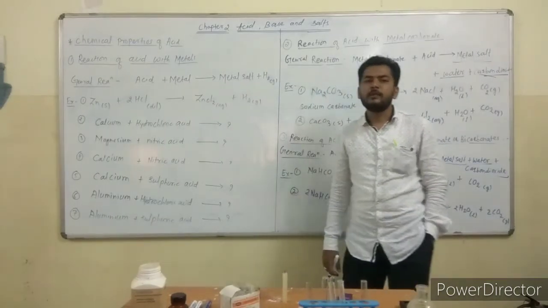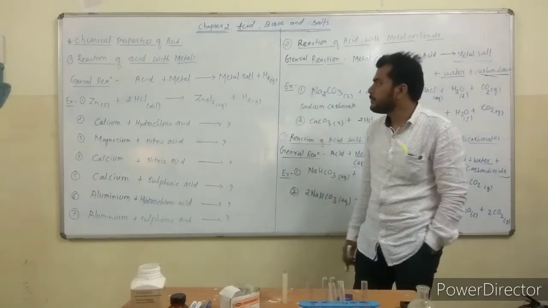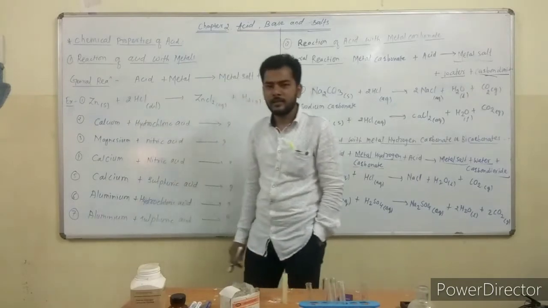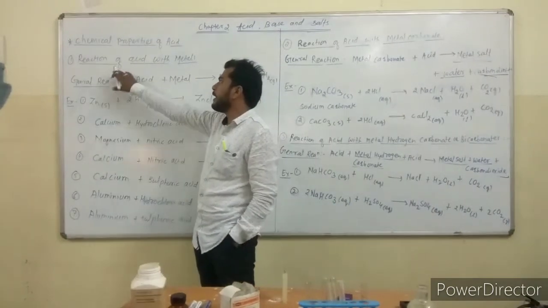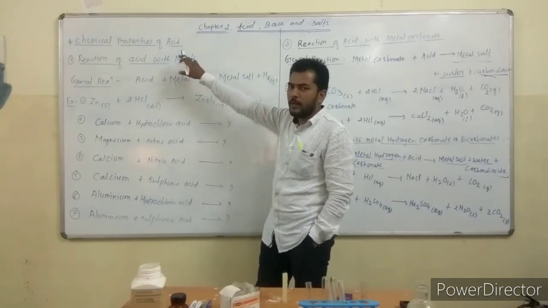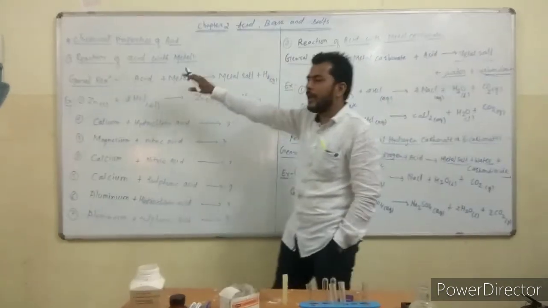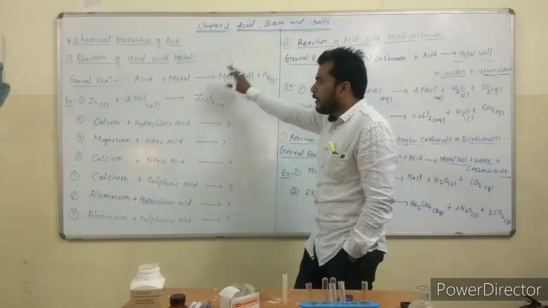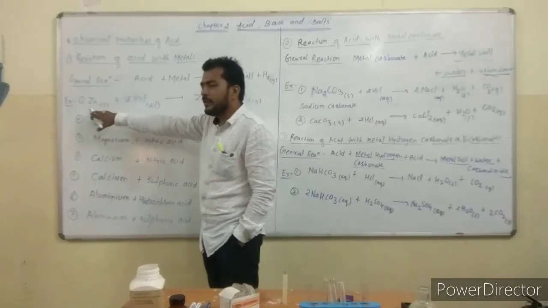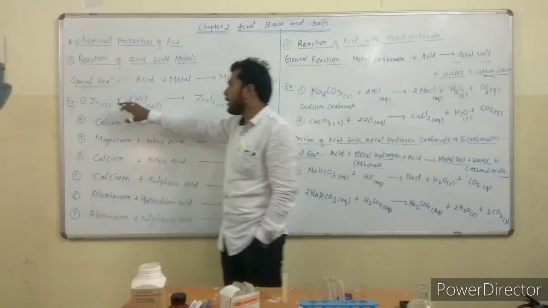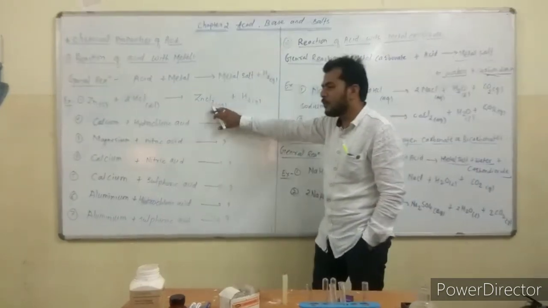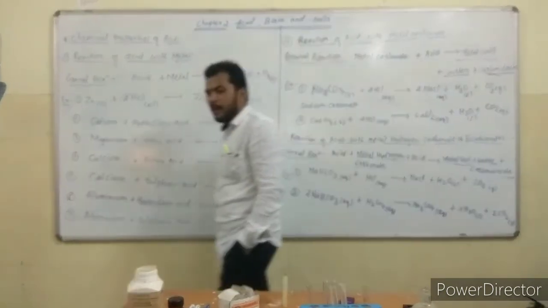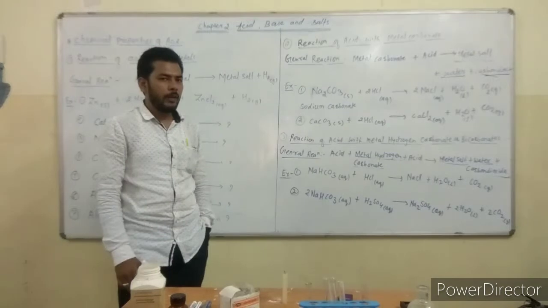Once again we will take a recap of the previous part. In the previous part we saw the chemical properties of acids. In the first property we saw the reaction of acid with metals. We know that whenever acids react with metal, they form metal salt. We can take the example of zinc reacting with hydrochloric acid. It forms zinc chloride and hydrogen gas. You know that very well, and I hope that you understood it very well.